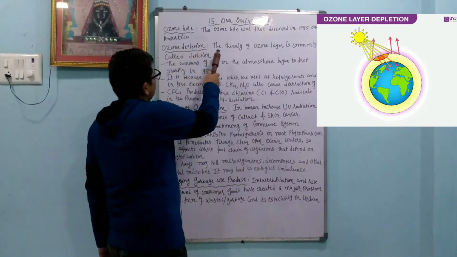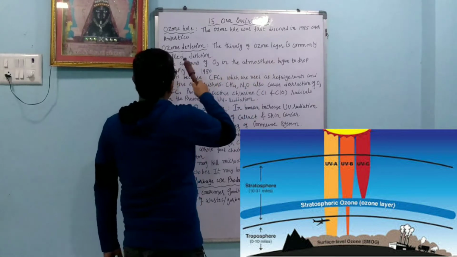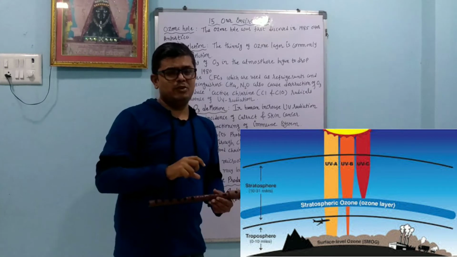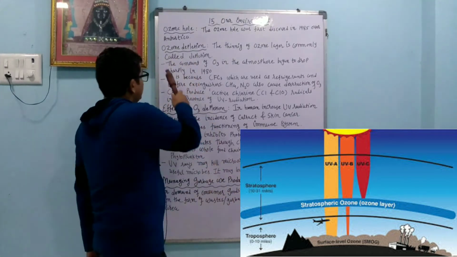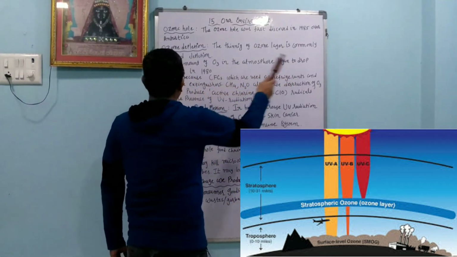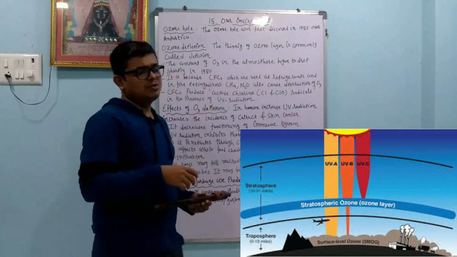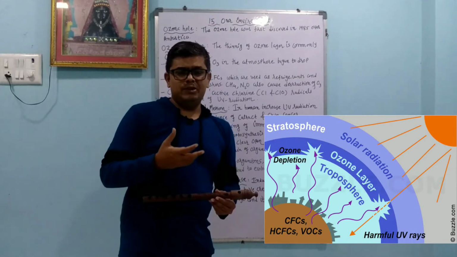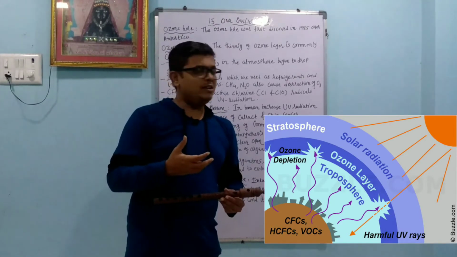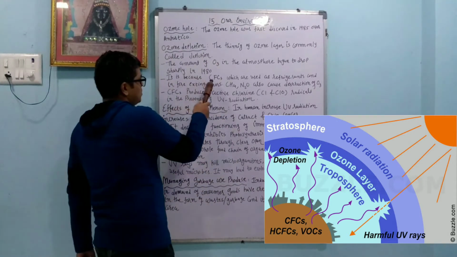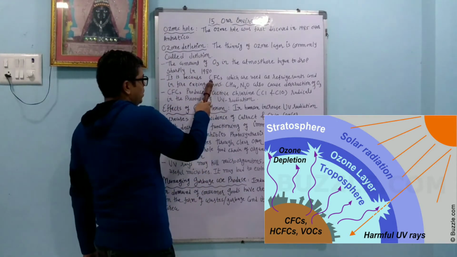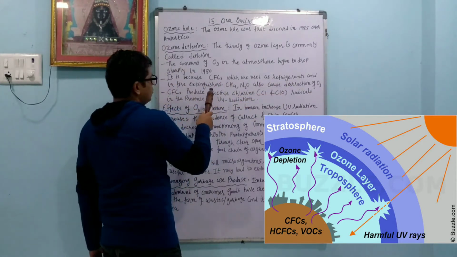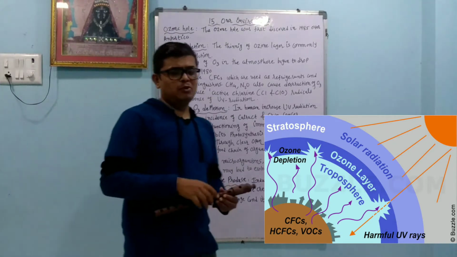Ozone depletion. The thinning of the ozone layer is commonly called depletion. So as the size of the ozone layer decreases, that is called ozone layer depletion. The amount of ozone in the atmosphere began to drop sharply in 1980. Because of the use of chlorofluorocarbon as well as hydrofluorocarbon, the depletion of ozone started in the 1980s. It is because of CFC, chlorofluorocarbon, containing chlorine, fluorine and carbon, which are used as a refrigerant and in fire extinguishers. They are responsible for ozone layer depletion.